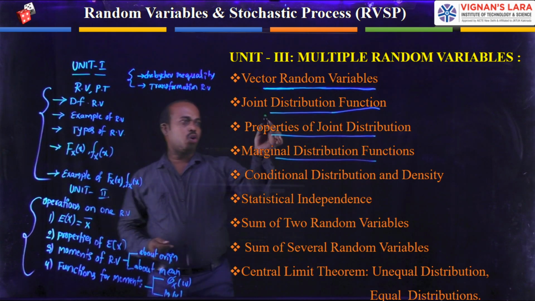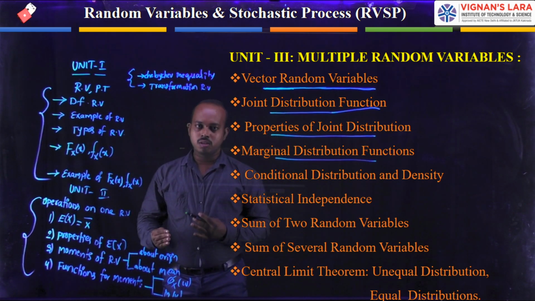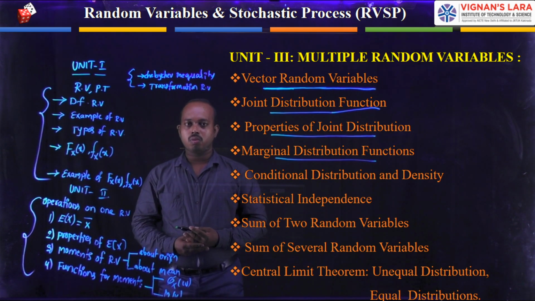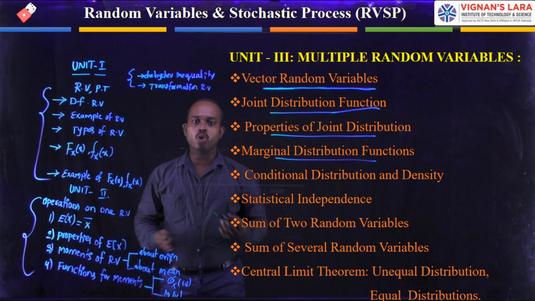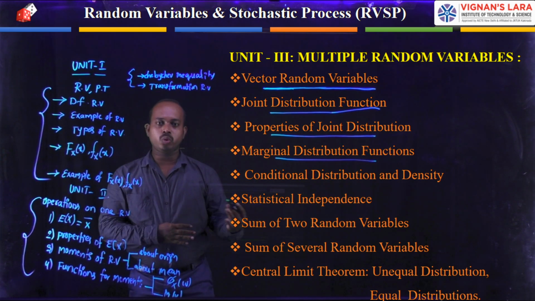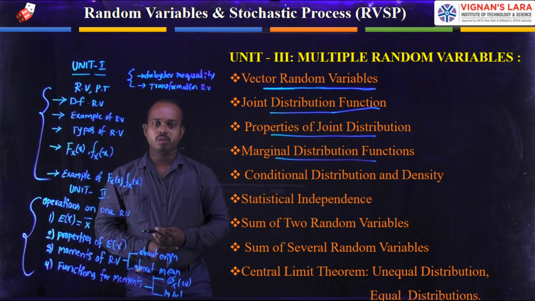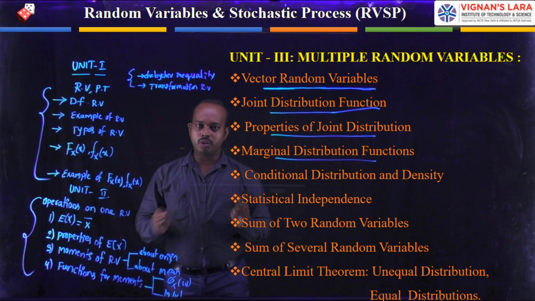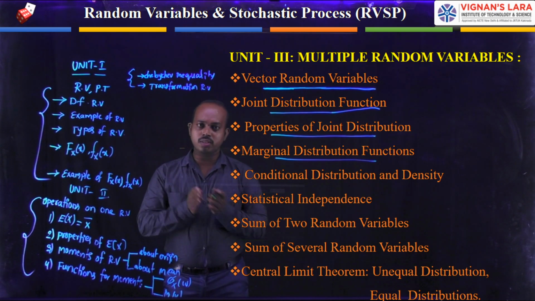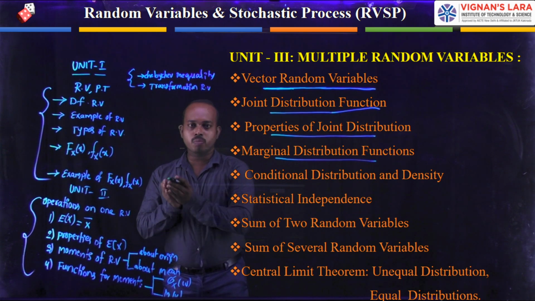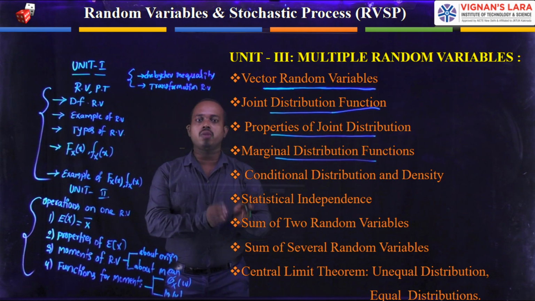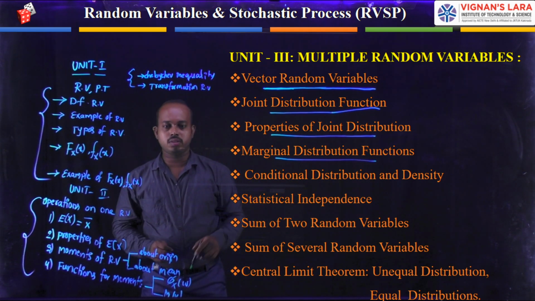The second one is joint distribution. When I have to consider multiple events in random variables, what is called a joint function? Joint means a combination. It is a common portion between any two events. For a single one, there is no joint function. One has to consider two different terms having similarities. At least some portion of similarity between any two random variables means it has some joint function. Joint means a common thing.